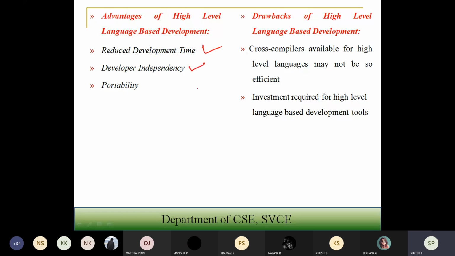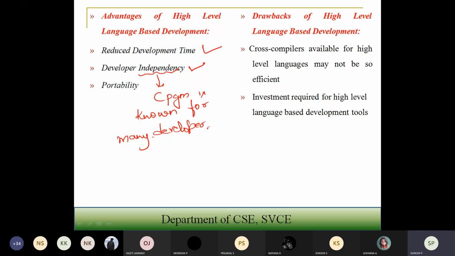Developer independency is nothing but what? Most of the developers will be knowing C. C programming is known to many developers. So whatever code you are going to write can be understood by other developers also. It is not processor specific, right? So when you are going with the assembly language, what will happen?